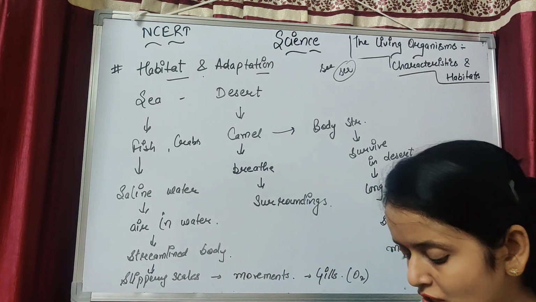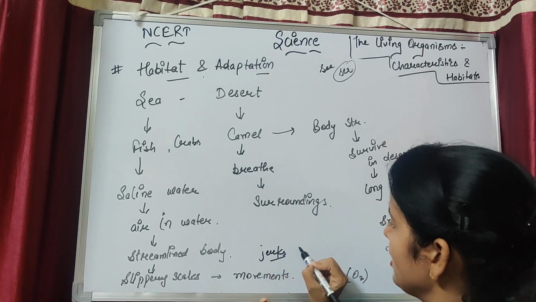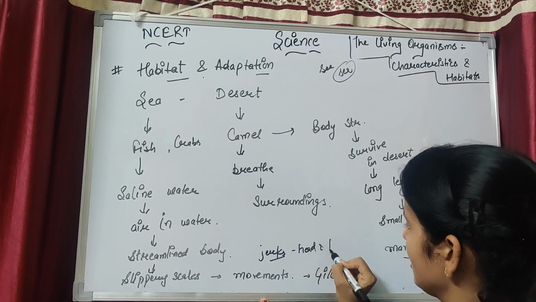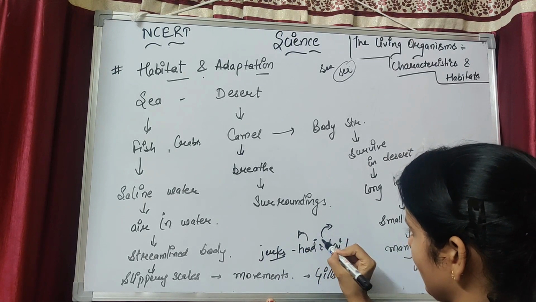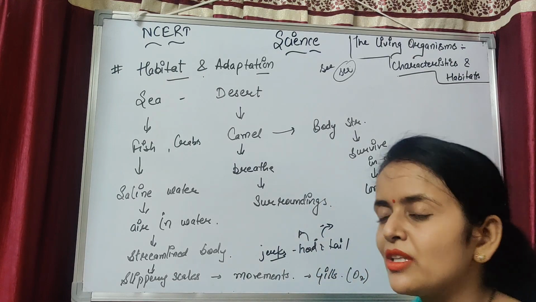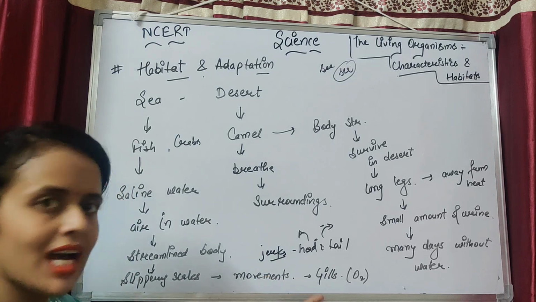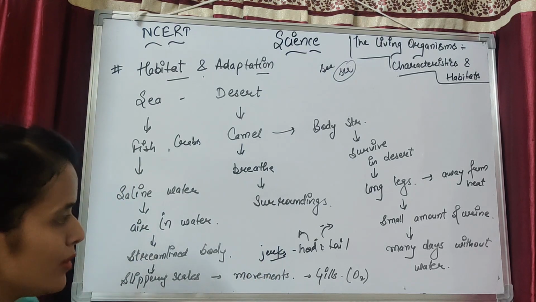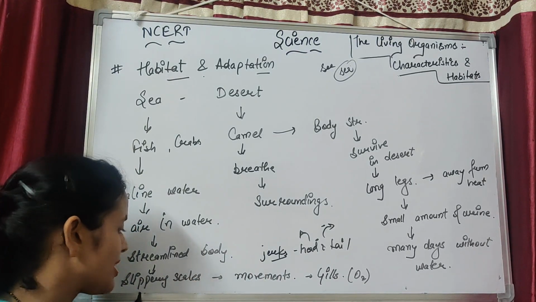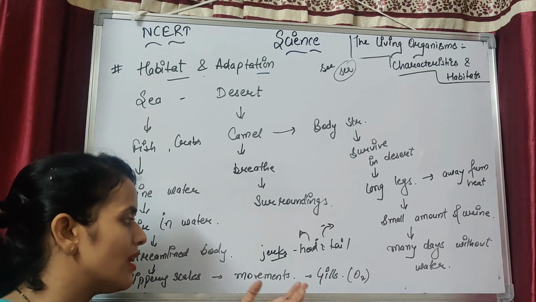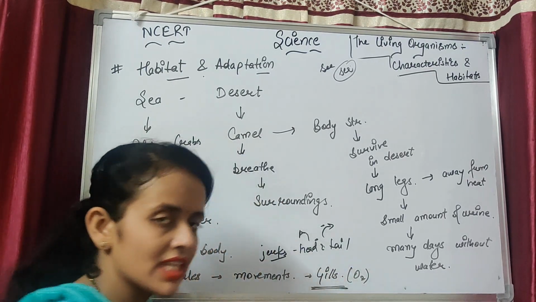In the last chapter I discussed that there is a jerk in the movement of the fish, produced by the head and tail. Firstly the head moves to this side while the tail is at rest, then the tail moves to this side while the head is at rest, and this helps in moving forward. I think you will remember this; I explained it in the last video, just before this one, and you can see it in the playlist also. So yes, the streamlined body and slippery scales help in movement, and movement happens due to the jerks. And yes, they have fins and gills also.